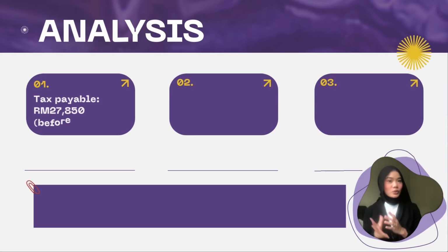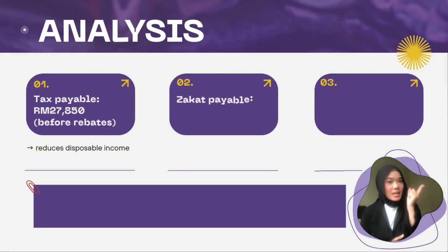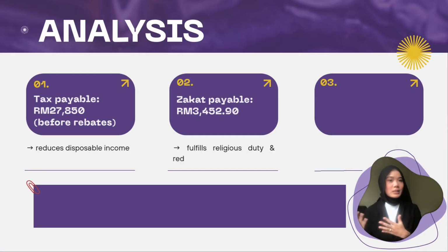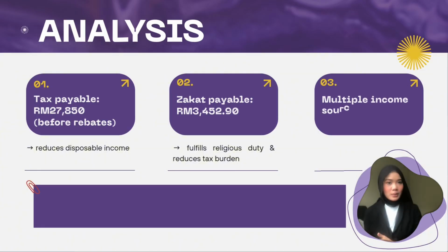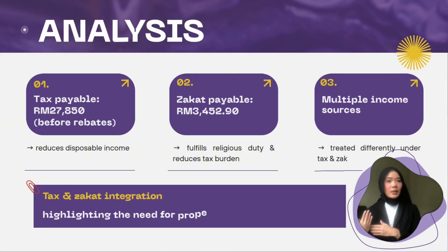From our analysis, Ahmad Nadir's total tax payable was 27,850 ringgit before rebates, which reduces disposable income. However, zakat of 3,452 ringgit and 90 cents not only fulfills his religious duty, but also serves as a rebate to lower his tax liability. So this shows how Malaysia's system integrates both legal and spiritual obligations. His various income sources such as salary, business, rental, and royalties are treated differently under tax and zakat, which highlights the need for recommendations.